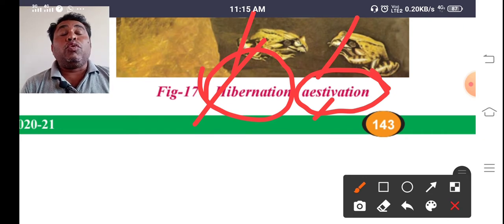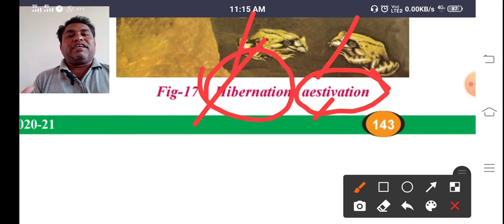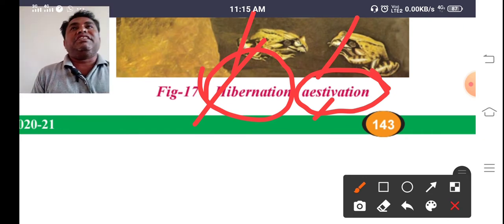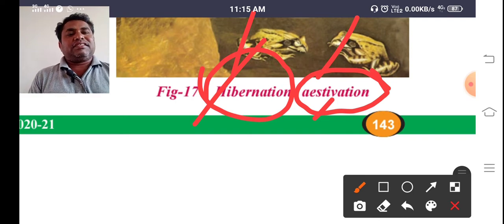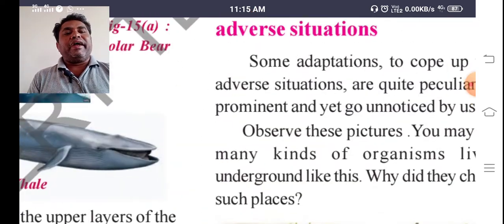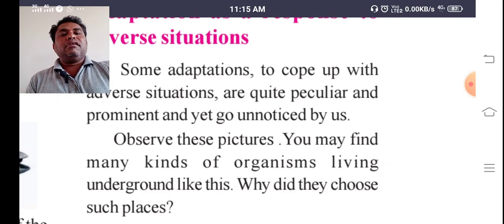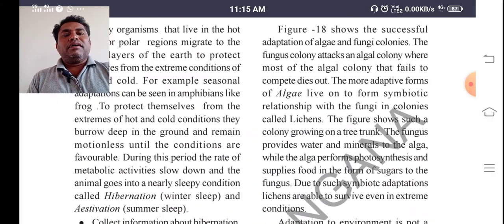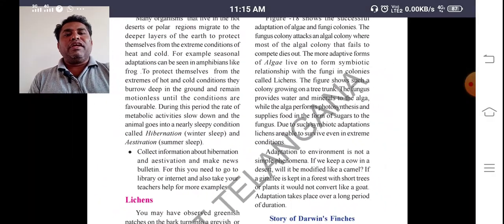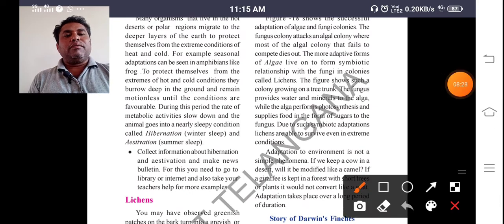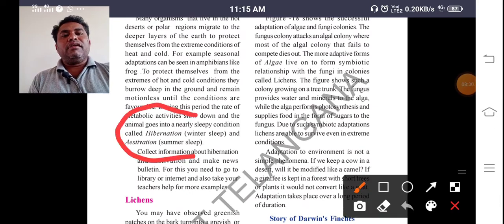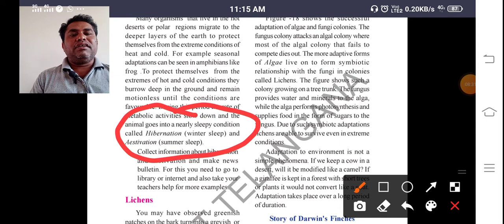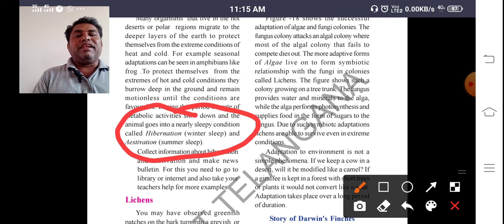So this is totally for controlling the conditions provided by nature during different seasons. You have to keep this in your mind. And next, let us hear the total story about this. Already I said, here it is given clearly: hibernation is winter sleep and estivation is summer sleep. This is most important at examination level, so keep it in mind.